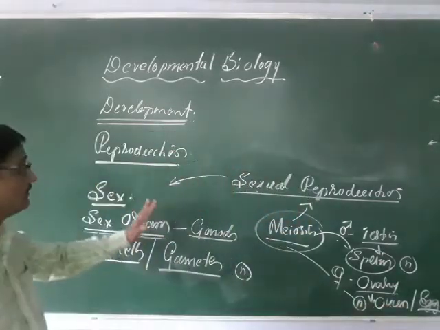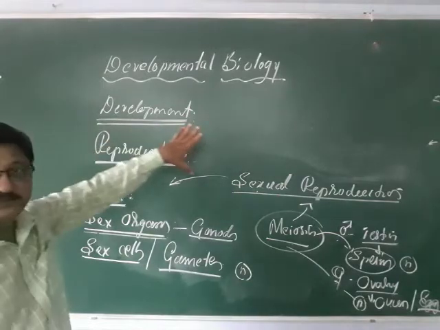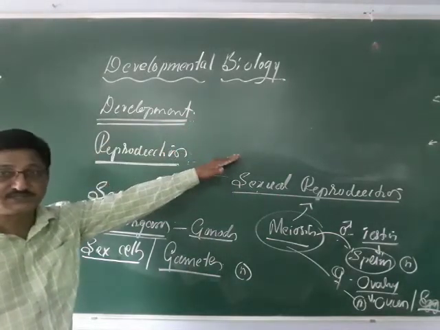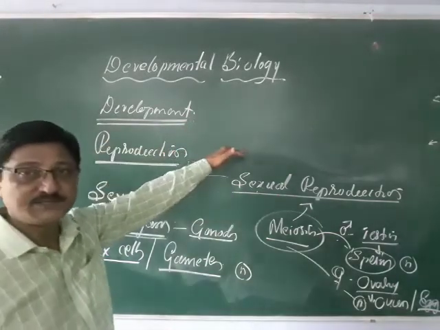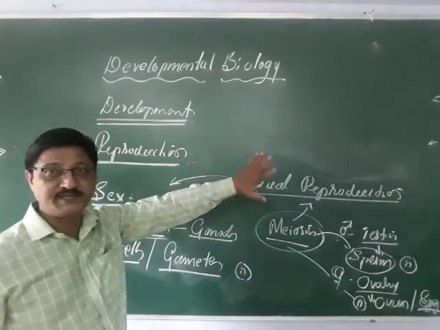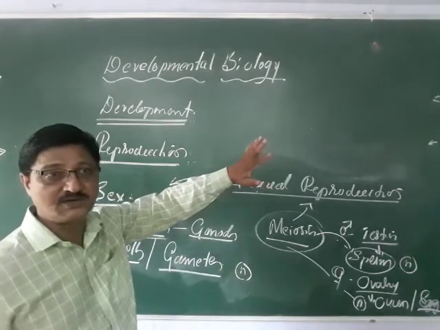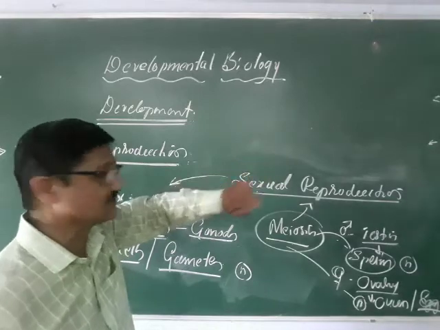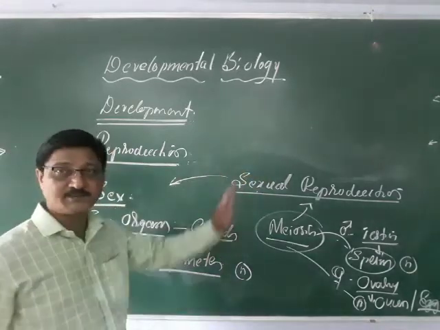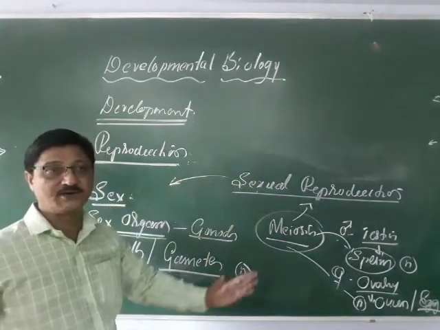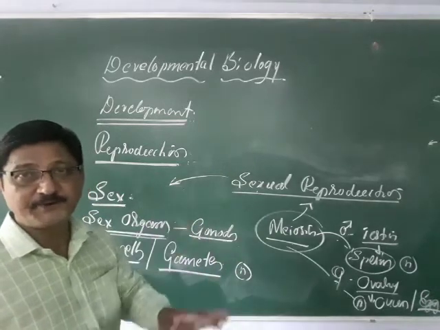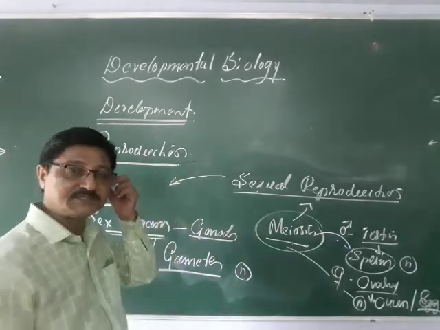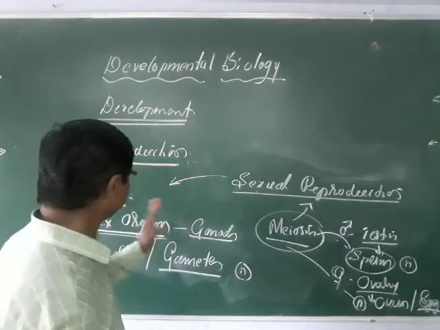So here we remember reproduction has two processes, one is asexual and the other sexual. Asexual means uniparental inheritance. There are no sex organs, gametes or gonads. By means of mitosis they reproduce by budding, fragmentation, multiple fission, or binary fission, whatever it may be.